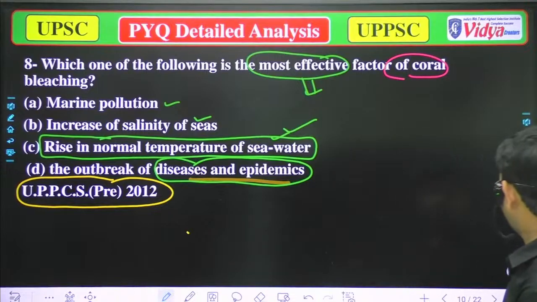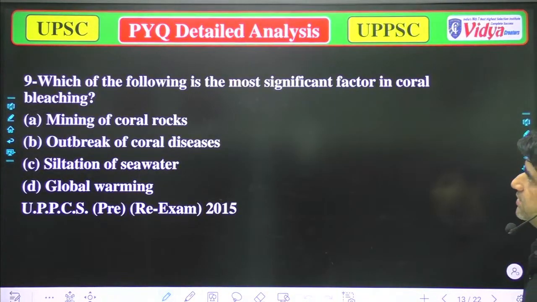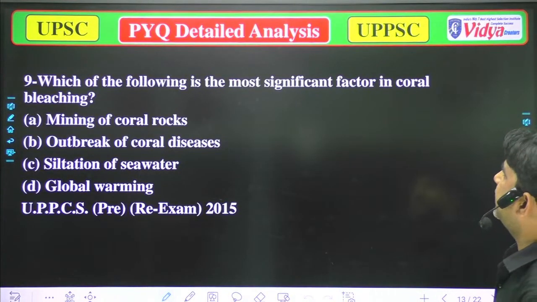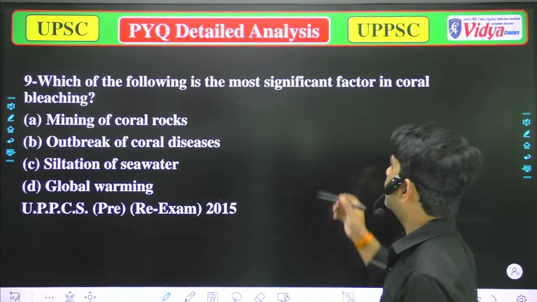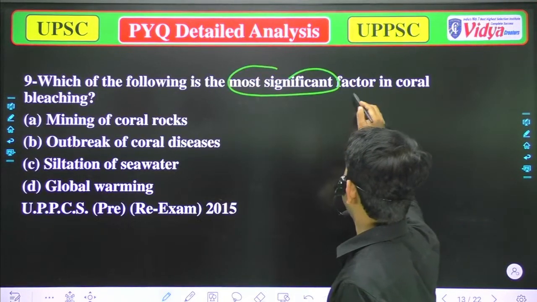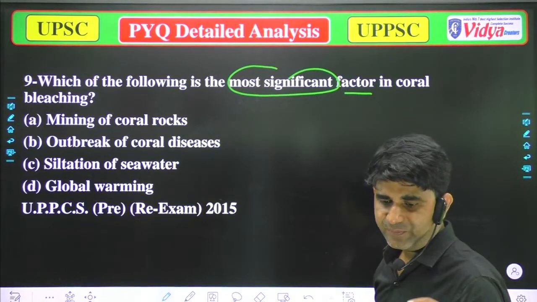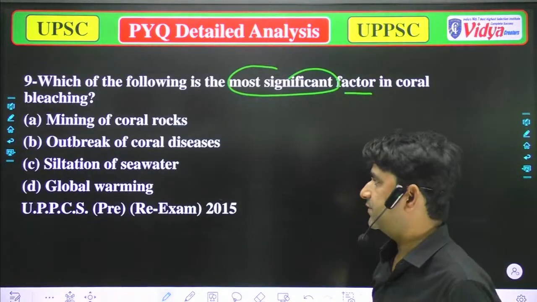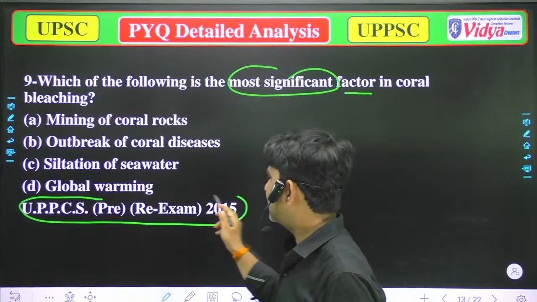Now we'll move to the next question. Which of the following is the most significant factor in coral bleaching? Again, same topic, but the method is different, and that question was asked in the UPPSC pre-exam 2015.